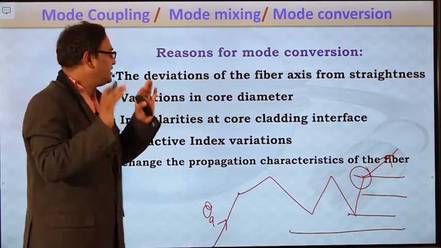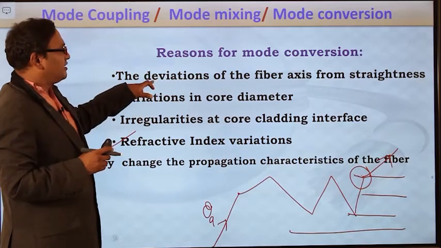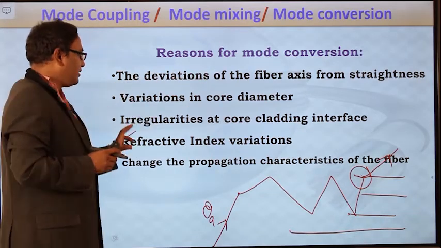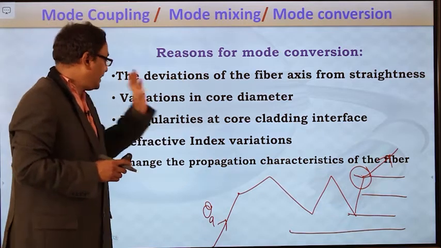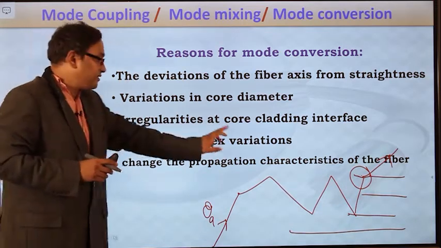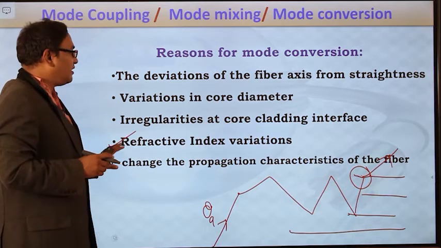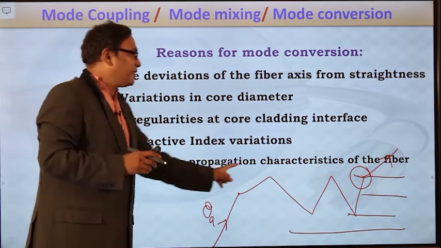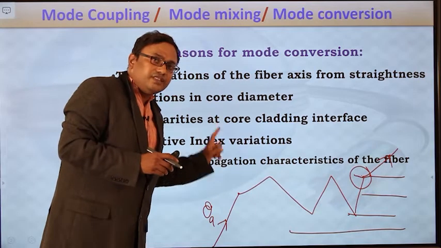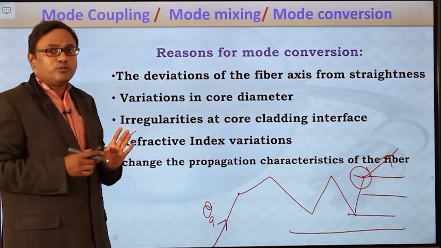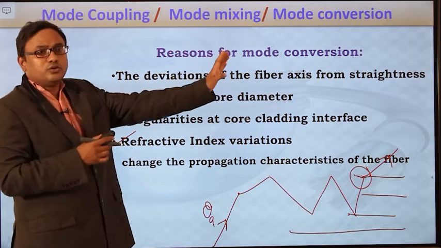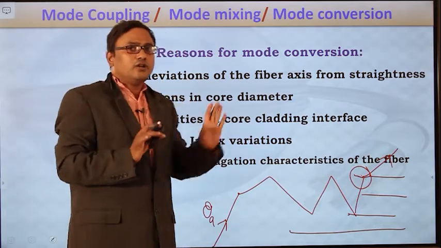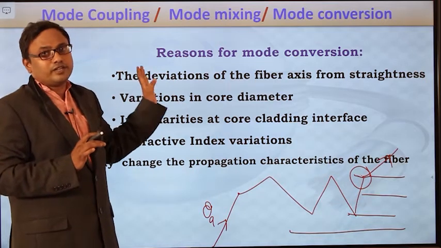So because of all these reasons, deviation in the fiber axis from straightness, variation in the core diameter, irregularity at the core cladding interface, and refractive index variations, all these irregularities lead to changes in the propagation characteristics. Because of these changes, higher order guided modes may be converted into lower order radiation modes. So this concept is mode coupling or mode conversion.